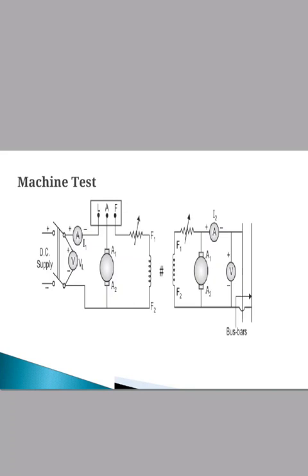full load. In this method, the output of the generating machine can be fed back to the mains, so that the power required for conducting the test will be only equal to the losses of the two machines. See here, we have to load the machine to the bus bar also, or generator. The output of the generator is coupled to the main bus bar.